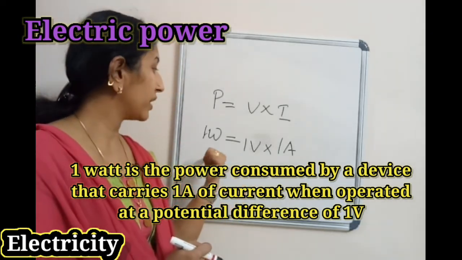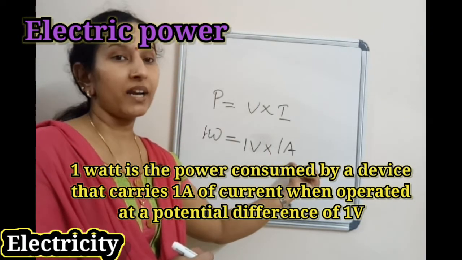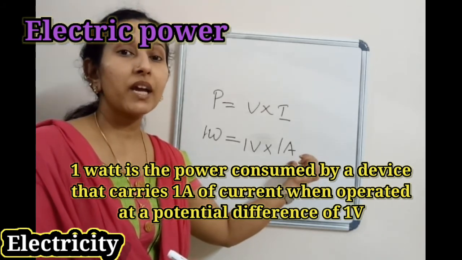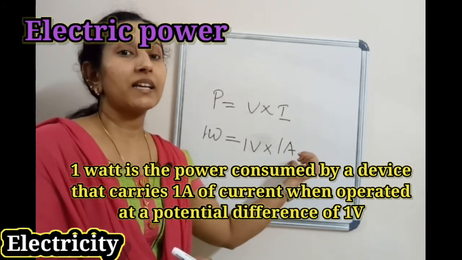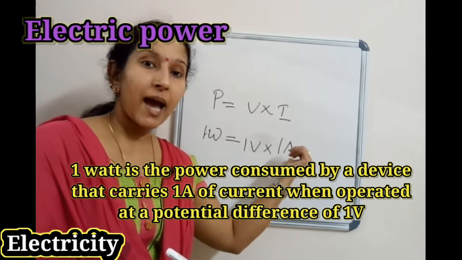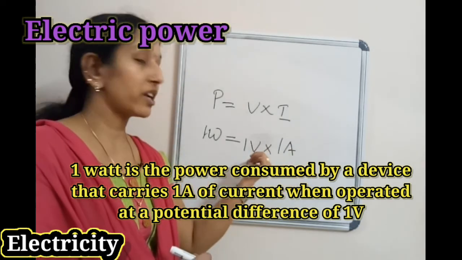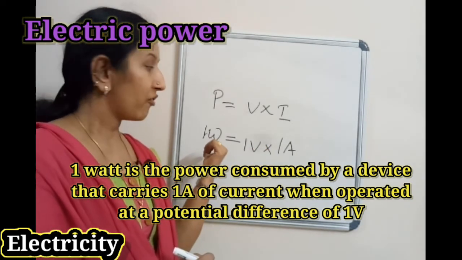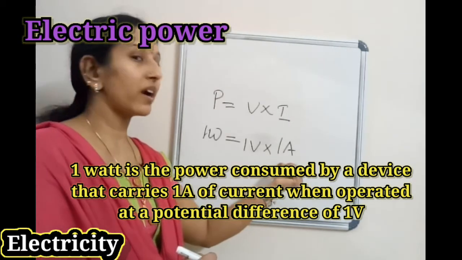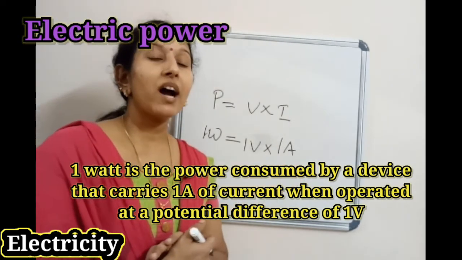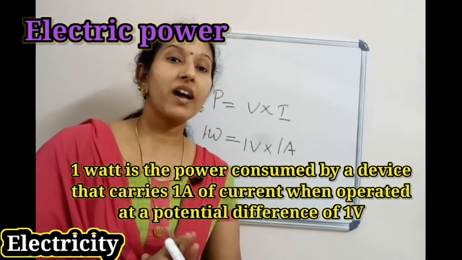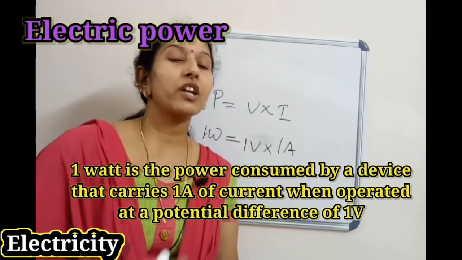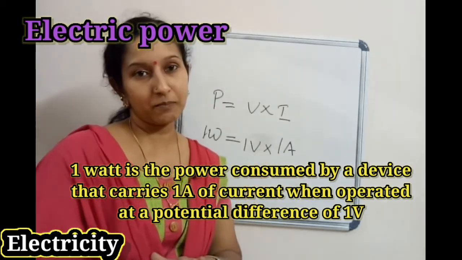So 1 W equal to 1 V into 1 A. Then power is 1 watt.